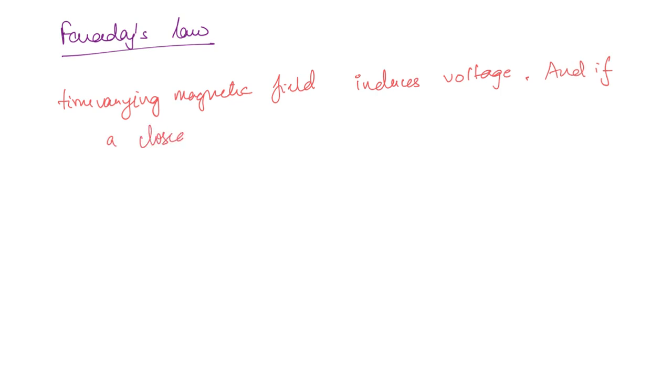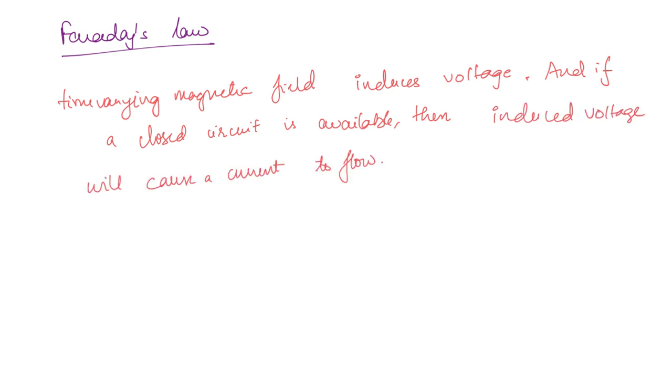If a closed circuit is available, then the induced voltage will produce current, right? Because whenever there is voltage and a closed circuit available, then the current can flow. Now this induced EMF is equal to the rate of change of magnetic flux linkage, minus dλ/dt. We will discuss the negative sign later.